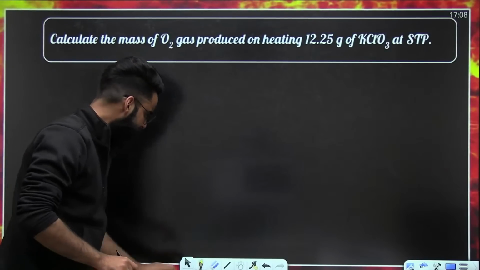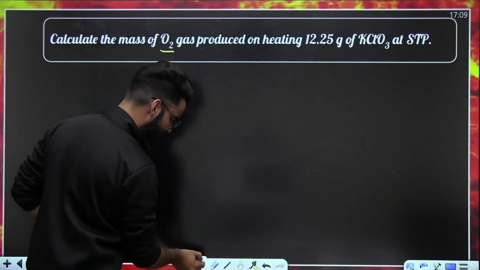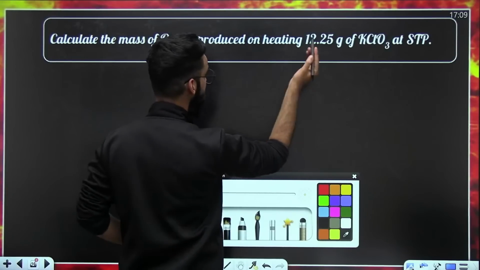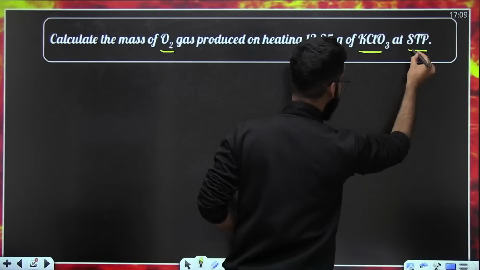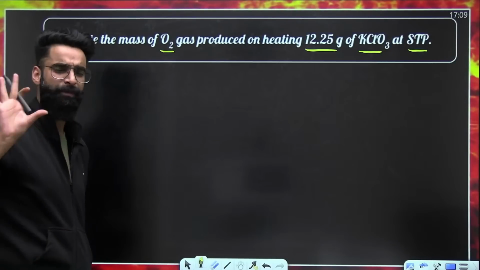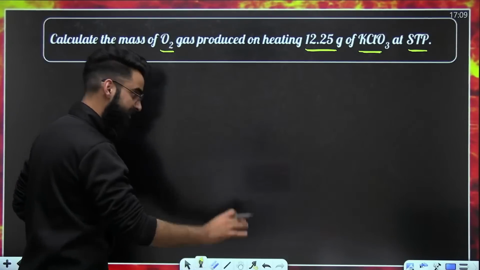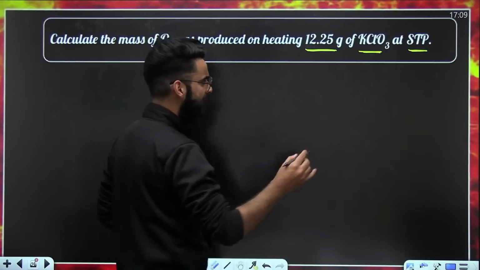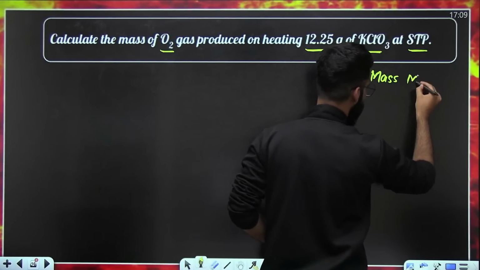The question is, calculate the mass of oxygen gas produced on heating 12.25 grams of KClO3 at STP. Okay, this is the question. We have solved the same question with the help of the mole method. Now, let's have a look at how the mass method is utilized to solve this question. So we are going to talk about the mass method now.